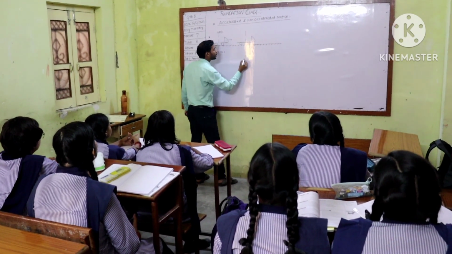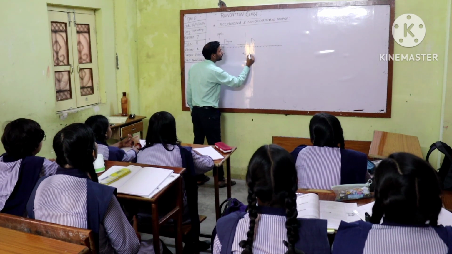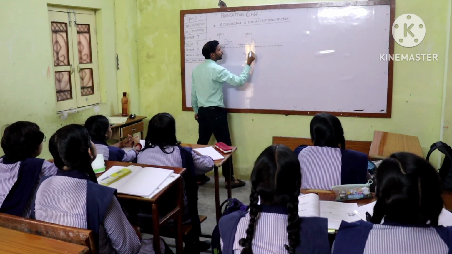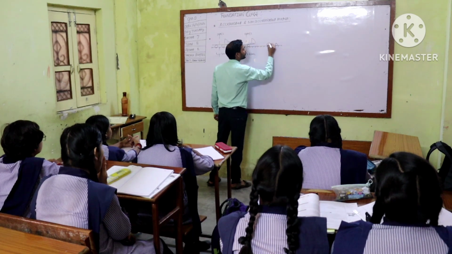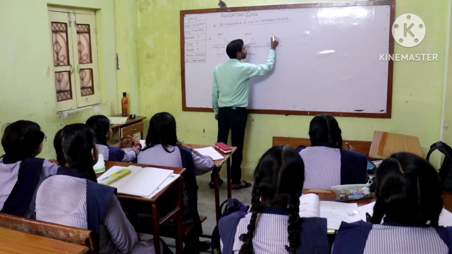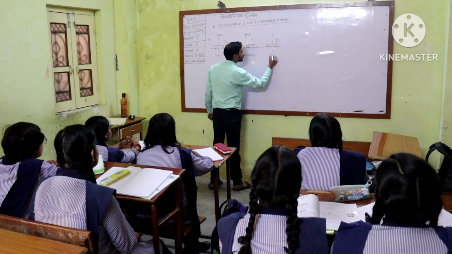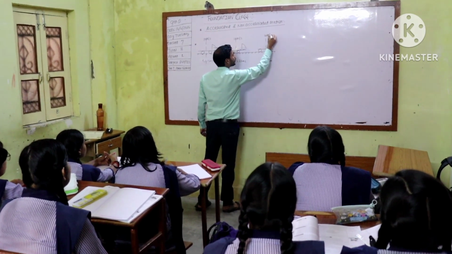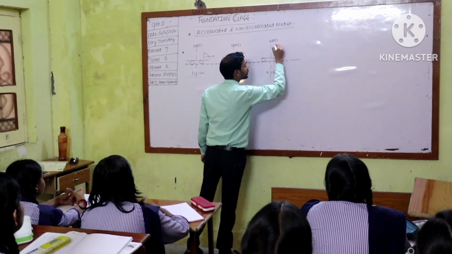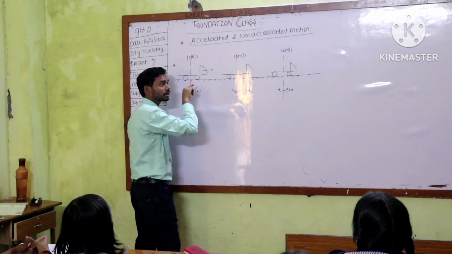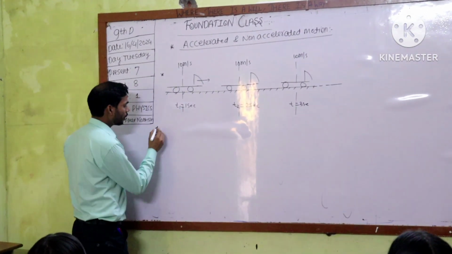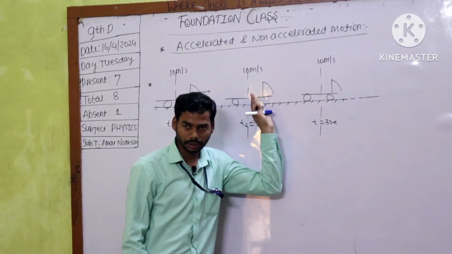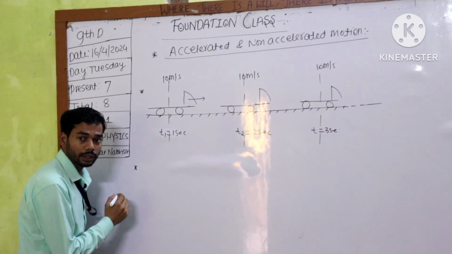This is t2 equal to 2 seconds. So its speed was 10 meter per second. Again, time is 3 seconds, and its speed was 10 meter per second, and it keeps on moving on a straight path in a certain direction. So if we observe the motion of this body very carefully from this diagram, what can I conclude?